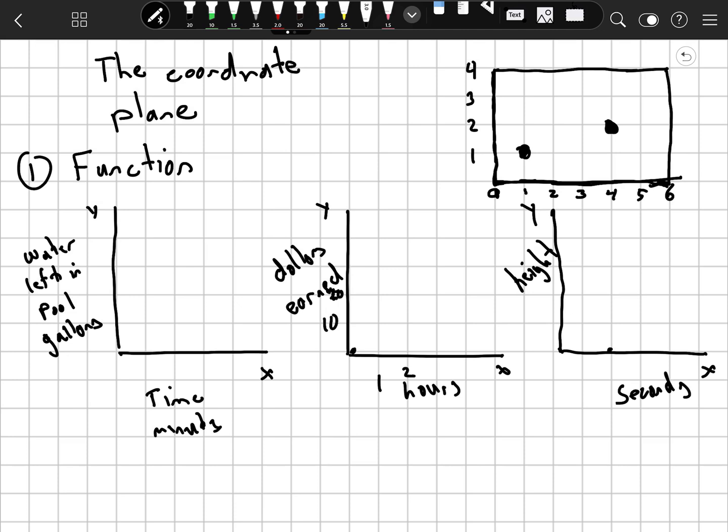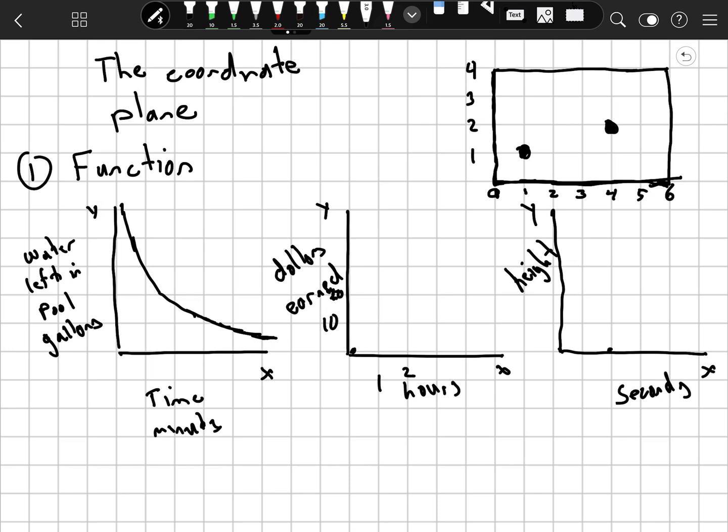Let's take a look at what good it does. First of all, I want to talk about function. A function is when you compare two variables and one variable has some kind of an effect on the other. The dependent variable depends on the independent variable x. So look at this first graph, this first coordinate plane. As x increases, as time in minutes increases, the water left in the pool in gallons is going to decrease, if you're draining it. And it might decrease kind of like this, because as it drains, there's less and less pressure on the water coming out of the drain. And so there you have it.